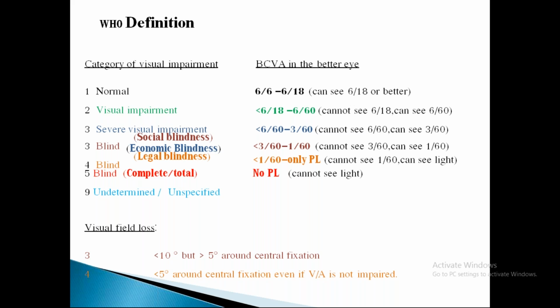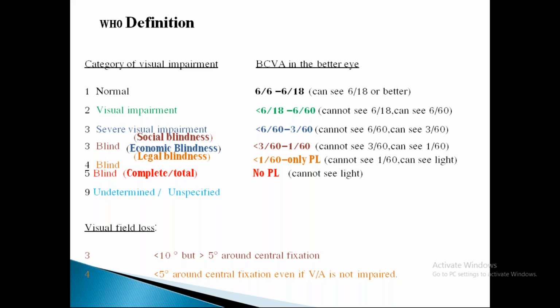Now, economic blindness: less than 3/60 to 1/60. That is, he is not able to see the Snellen's chart first line at 3 feet distance, but he can see it from 1 meter or 1 foot distance.